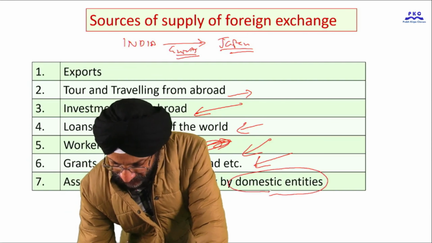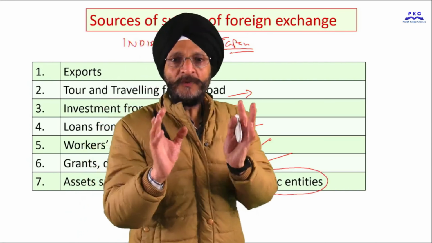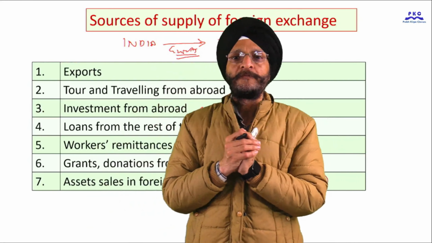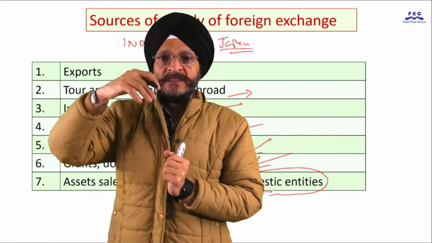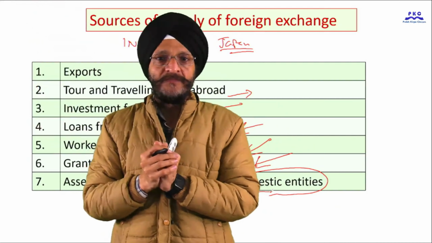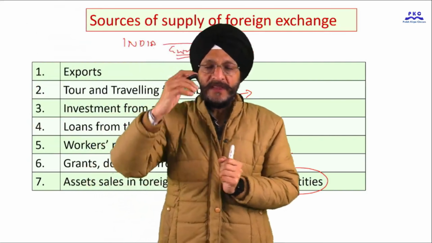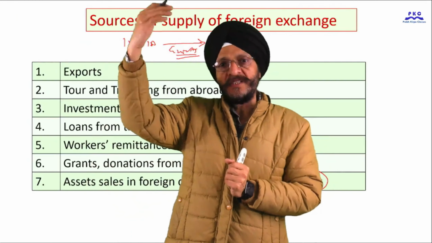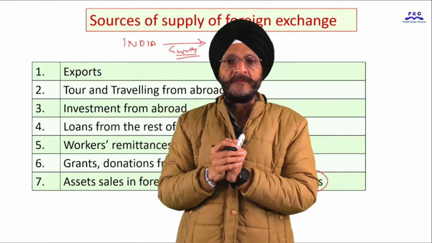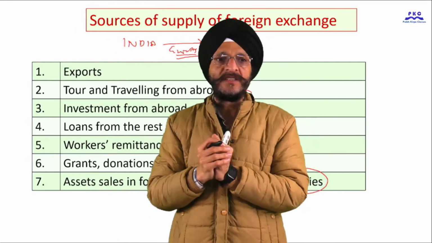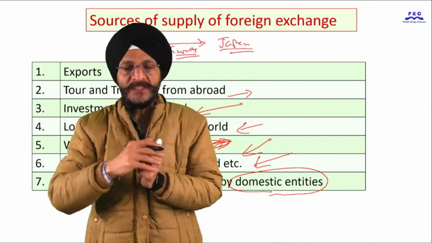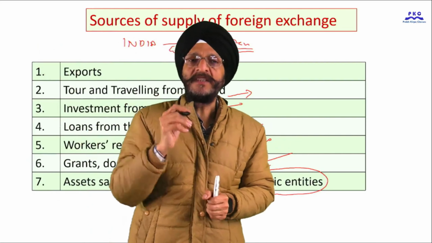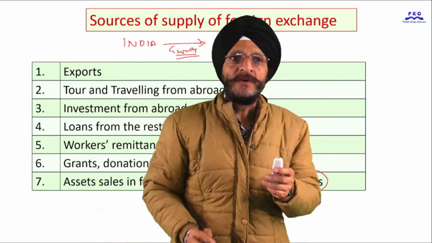It is quite possible that some of our business houses may be having certain properties abroad. When they sell their properties or businesses abroad, they will receive foreign currency. So when there is asset sale in a foreign country by domestic entities, it may result in the supply of foreign exchange.